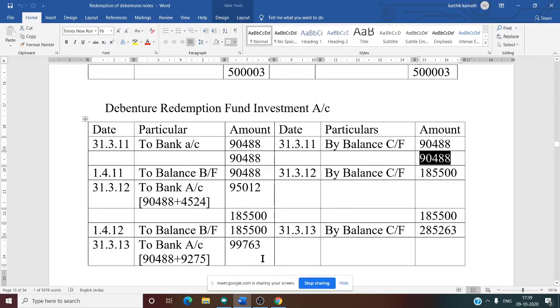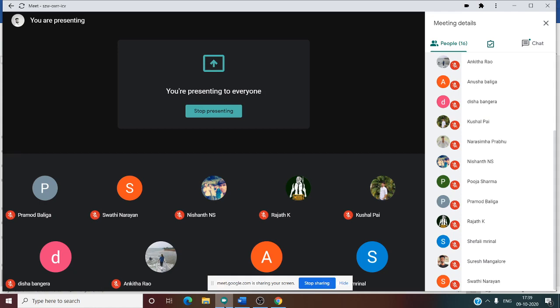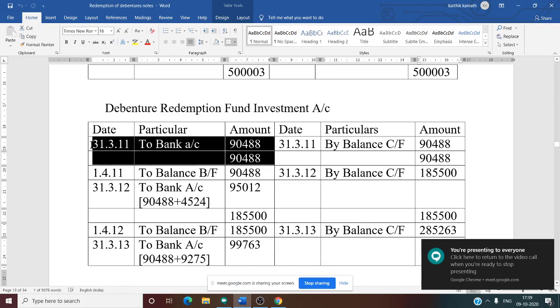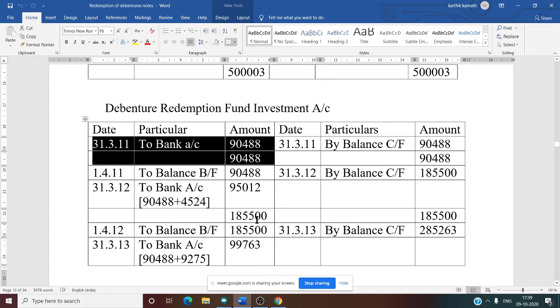Yes. So now the debenture redemption fund investment account has a debit balance. It has a debit balance because it is an investment. So that is why we need to start from the debit side. So for investment, what is the journal entry?